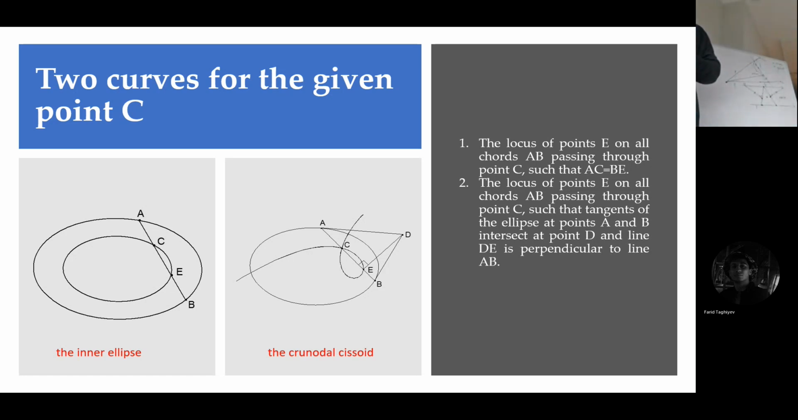So the external ellipse is the given ellipse. You choose an arbitrary C. C is a given point in the external ellipse. But how do you take E? Each time I draw this chord, I can measure AC, and then find EB such that this is equal to this. Is it possible? It is always possible. If there is a line, and this is given, you just choose a point so that this is equal to this. So this E will be on this ellipse? The external part will be an ellipse?